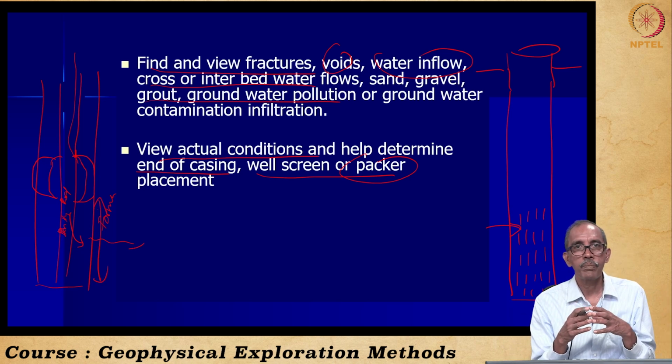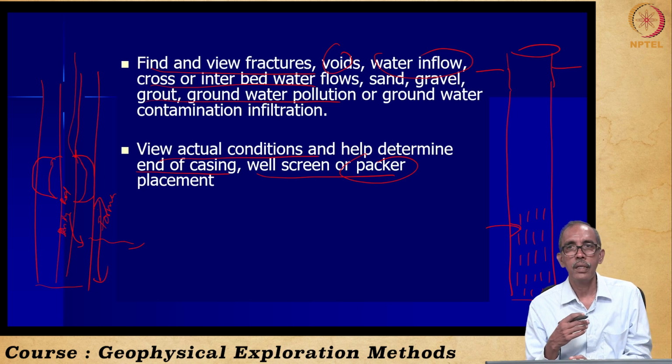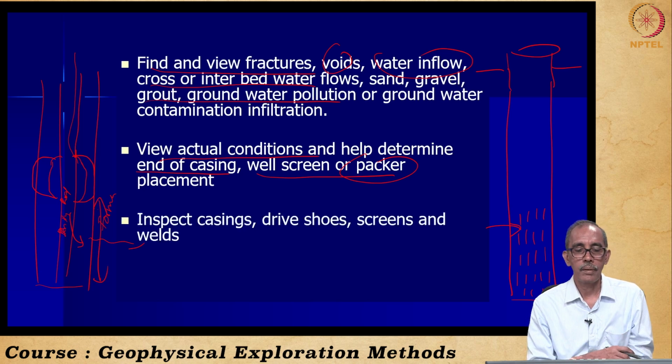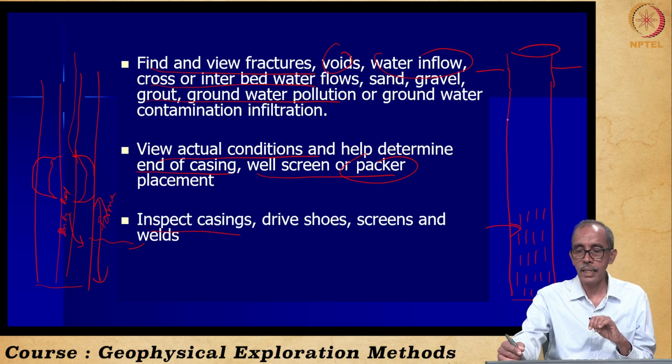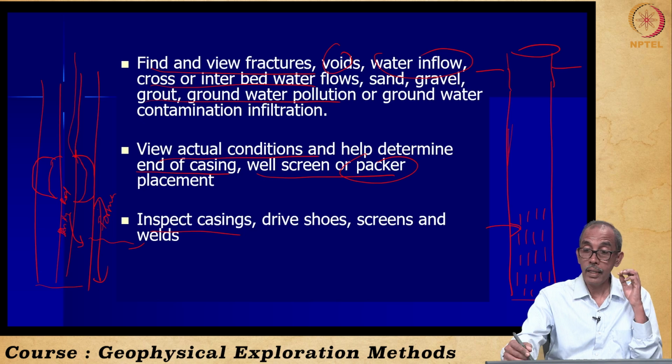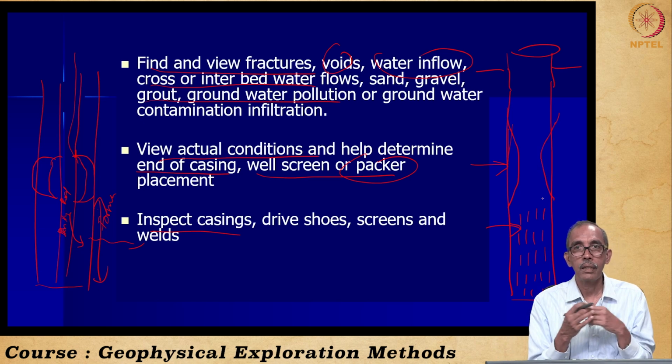Whether the packer has been properly placed or inflated can also be checked with the borehole camera system. And we can also test whether the casing is intact or corroded. Sometimes due to high groundwater pressure, the casing itself may get bulged inward, right? That means the diameter of the well gets reduced, which can also be detected by caliper log.